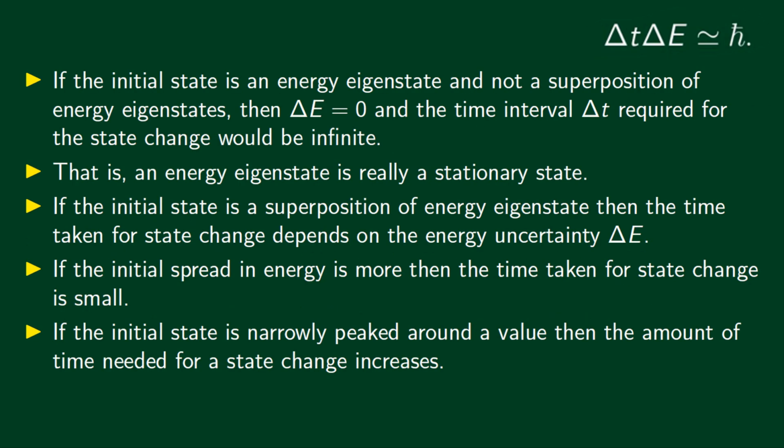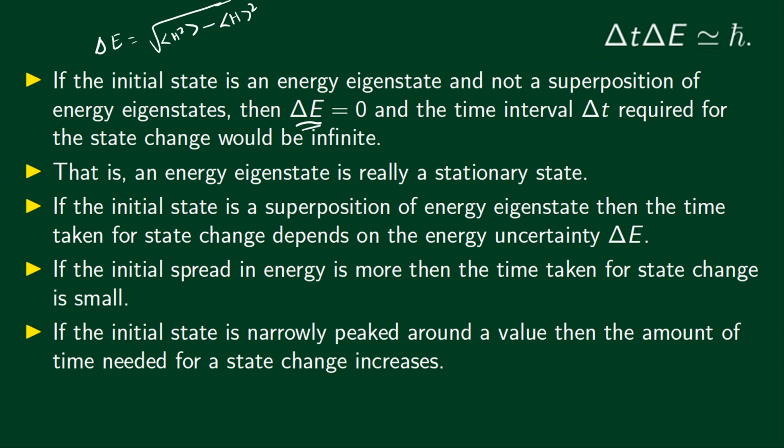For example, if the initial state is an energy eigenstate and not a superposition of energy eigenstates, in that case delta E is equal to 0. Because if the system is in an energy eigenstate, it's in a state with a definite energy. So there's no uncertainty in energy, there's no spread in energy. You can also show that delta E, the square root of the expectation value of H squared minus the square of the expectation value of H, becomes 0 if you calculate this in an energy eigenstate.